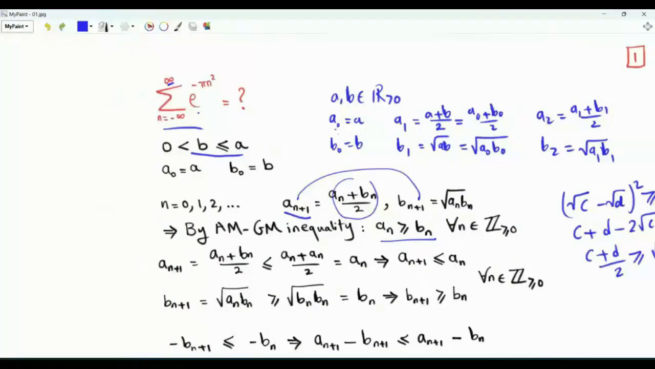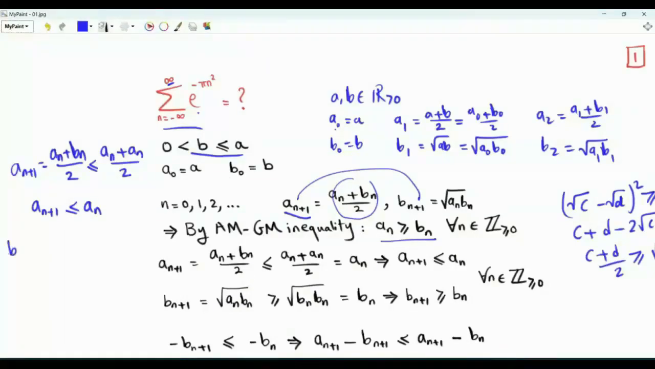The sequence an is non-increasing. Why is this? a(n+1) is the arithmetic mean of an and bn. Now we know that bn is less than or equal to an. So (an plus bn) over 2 is less than or equal to (an plus an) divided by 2. a(n+1) is less than or equal to an, and this is true for every non-negative integer n. Sequence a is a non-increasing sequence.